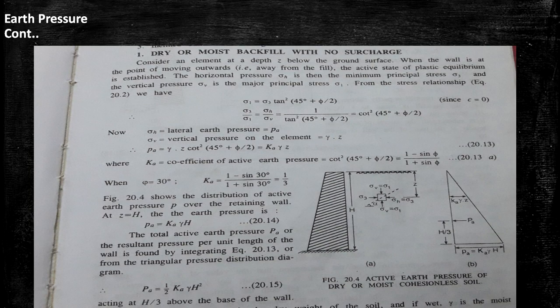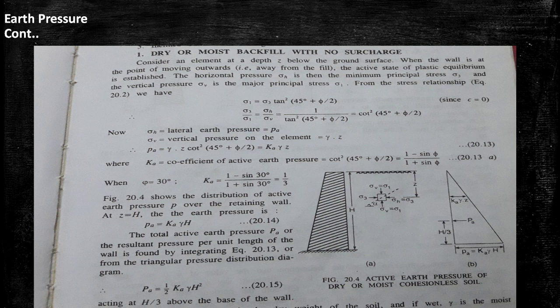In this slide, I have discussed the first point, that is dry or moist backfill with no surcharge. Let us consider an element at a depth z below the ground surface. When the wall is at the point of moving outwards, for the height z, the load transmitted at the base will be Ka gamma z, where gamma means the dry unit weight of soil.